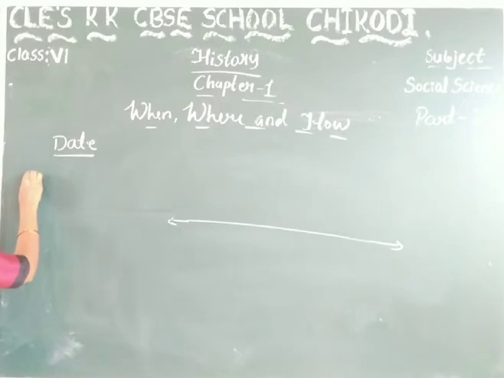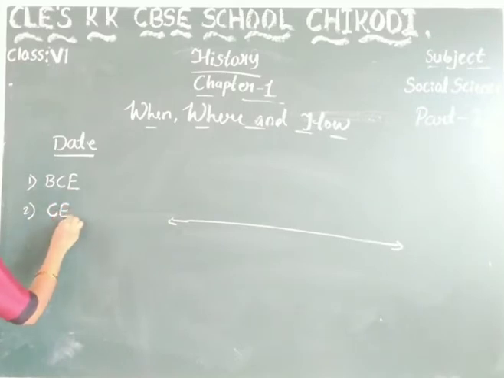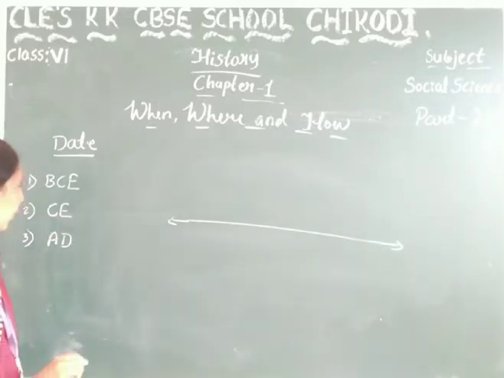How are the dates mentioned? BCE, CE and AD. This is how dates are mentioned in history.